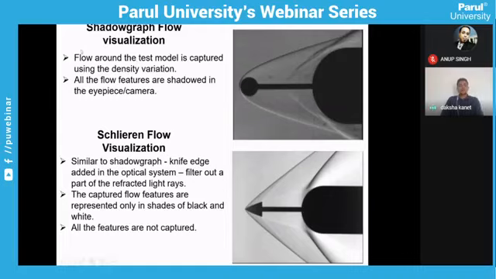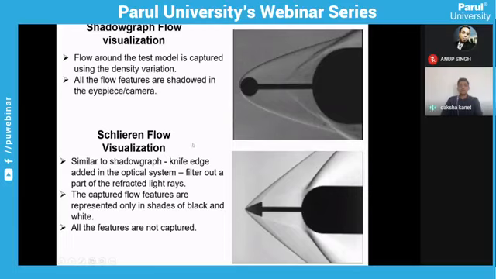And here in the shadowgraph techniques, all features of the flow, like the presence of shock and some turbulence, can be easily captured in the eyepiece or camera. You can see here, you can easily see the shock waves, the dark line. In between the shock waves, you can see some dots or some turbulence here.